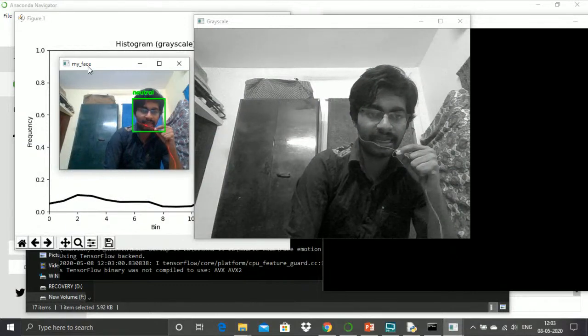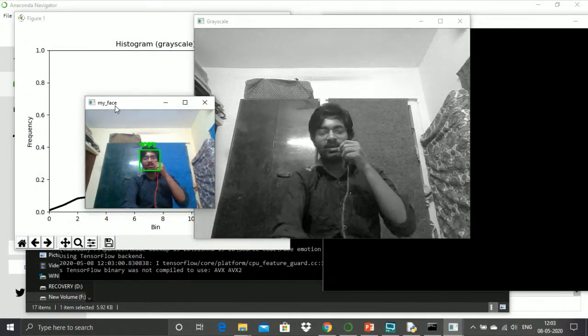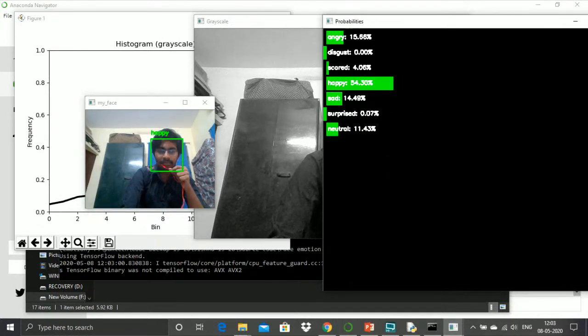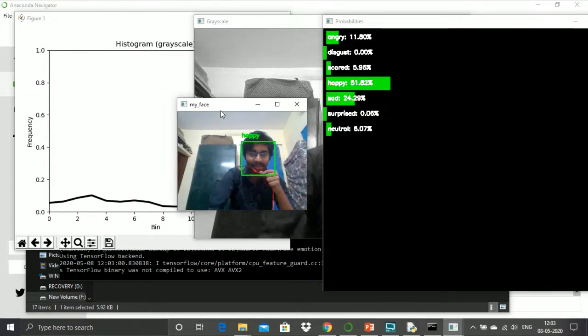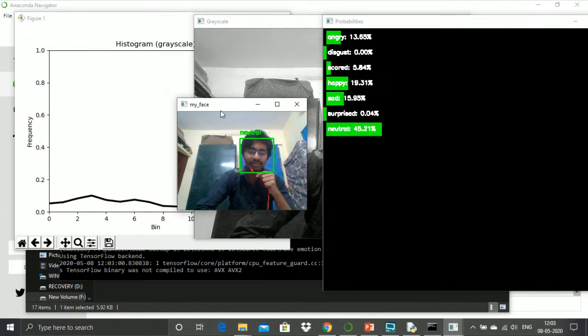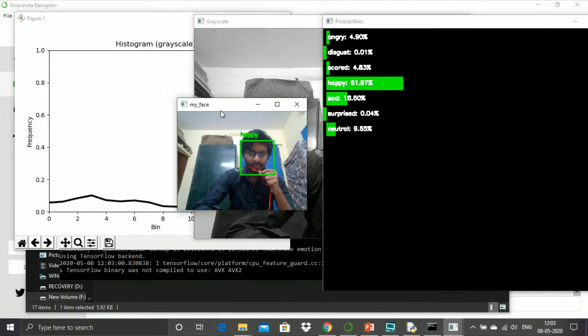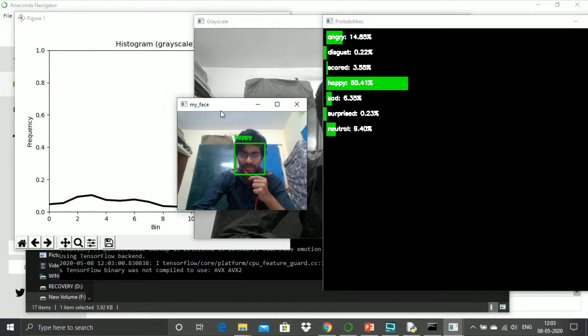So this is my actual face. Based on this, now I have to compare what my current emotion is. I already said that I pretend to be happy, so it will be continuously displaying happy. Whenever I make some changes, it starts to fluctuate between happy, angry or sad. Most of the time it will be neutral. Now the angry percentage is a little bit higher, as well as the sad.